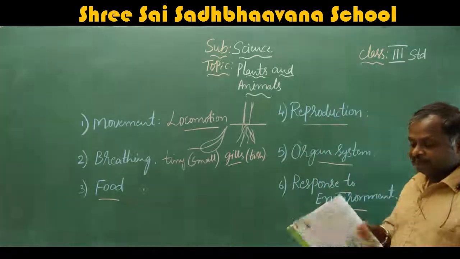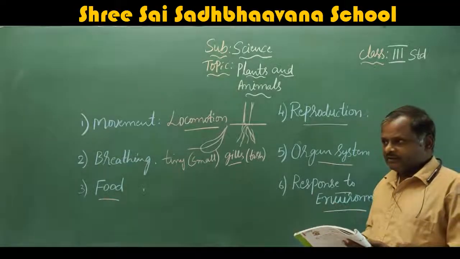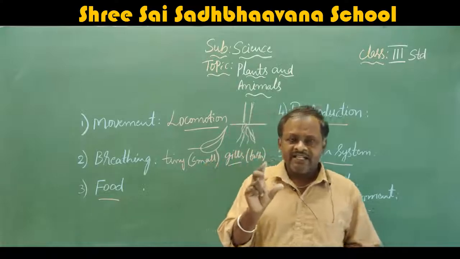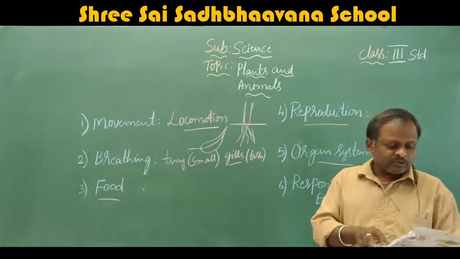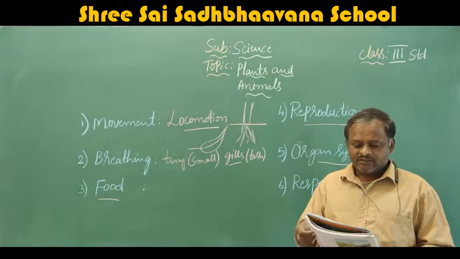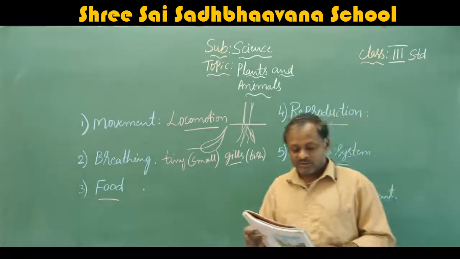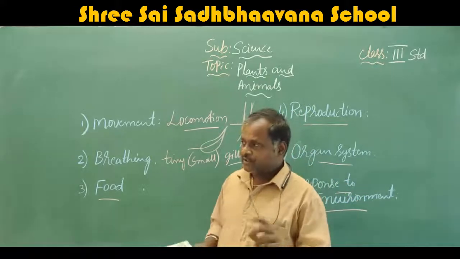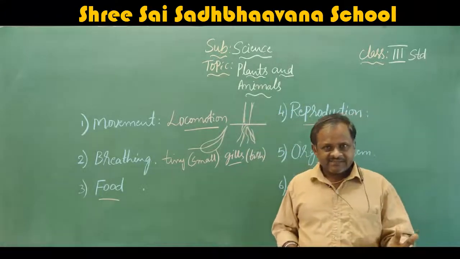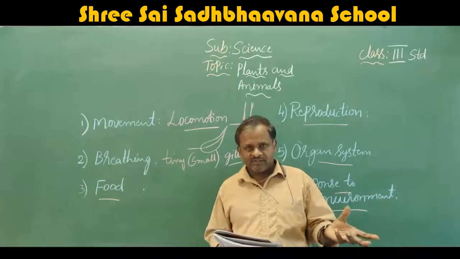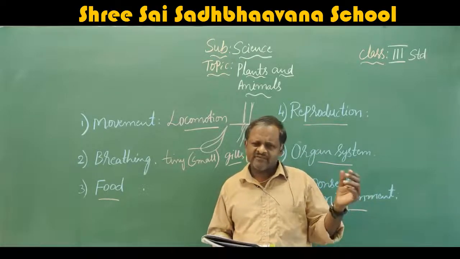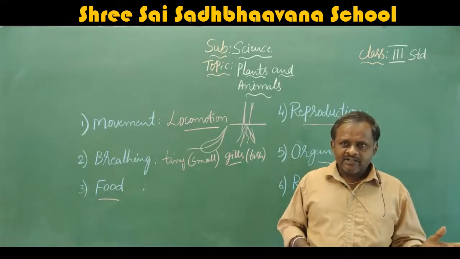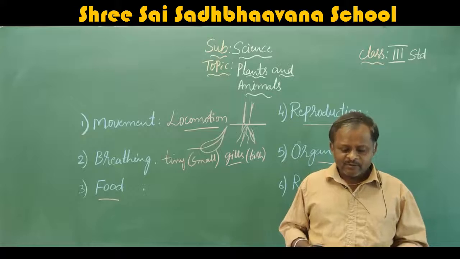When you come to reproduction, these animals reproduce by giving birth to their young ones or by laying eggs, but plants reproduce through stem, potato. Plants like rose grow from stem, potato and from roots, and peas from seeds. That means the reproduction in plants takes place by seeds, stems, roots, as well as by the leaves. From the leaves also we will get new plants.